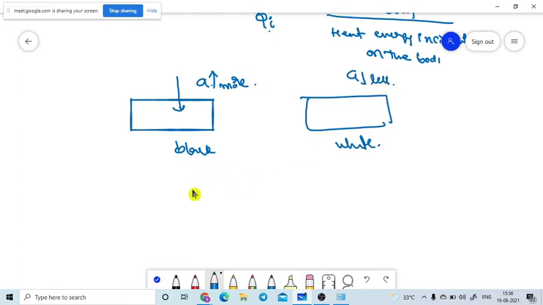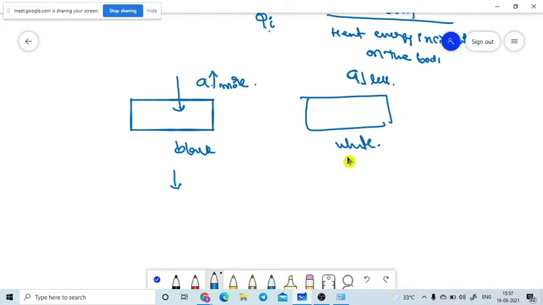In winter season, the surrounding temperature will be very low, so we need more heat energy in the body. If you wear black color cloth, it will absorb more heat energy from the surroundings and keep the body warmer. In summer season, A is very less. The cloth we wear will not allow the body to absorb more heat energy from the surroundings, since the surrounding temperature is already high.